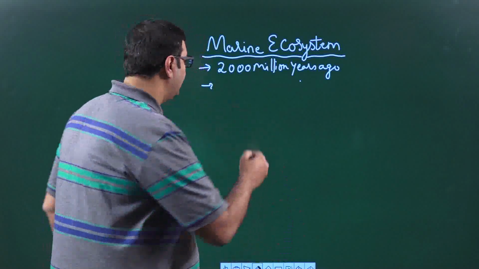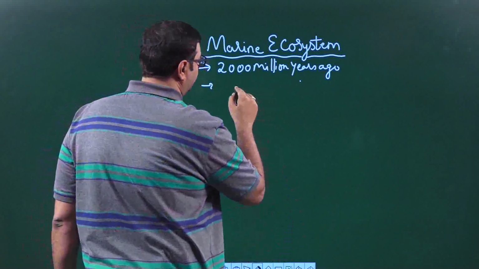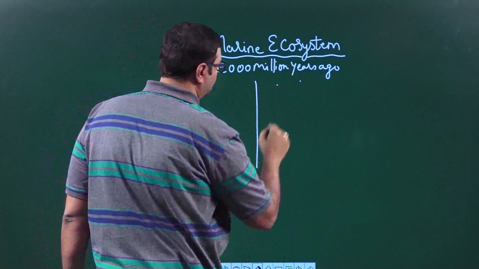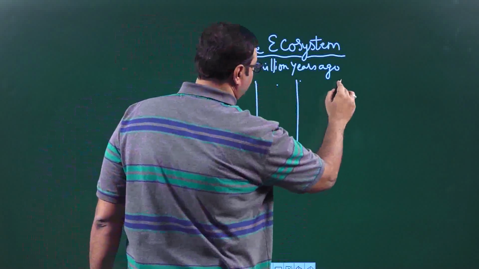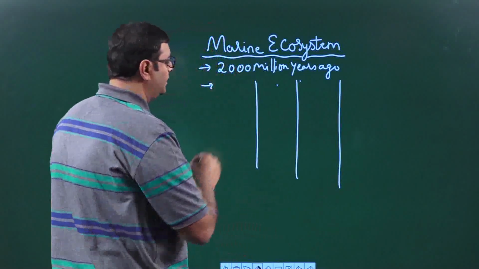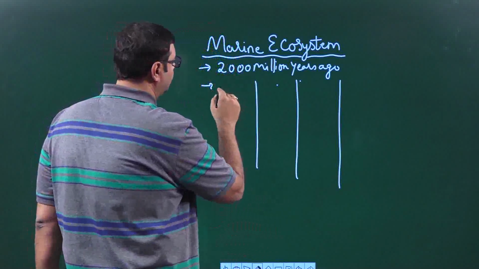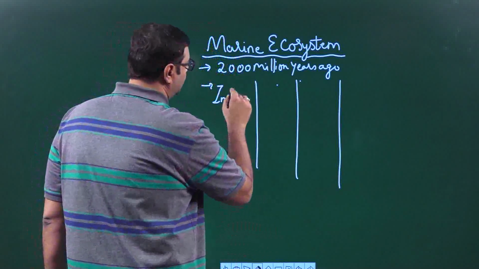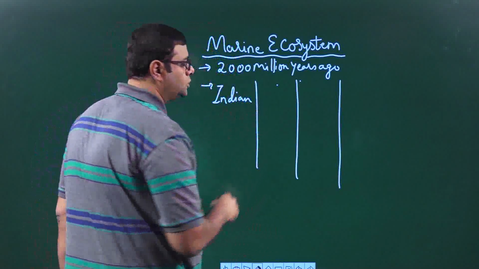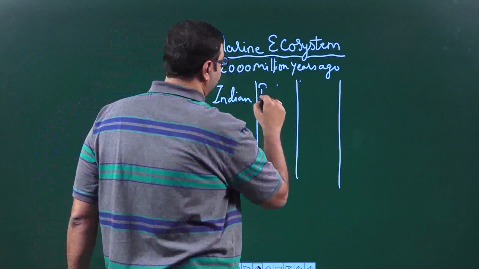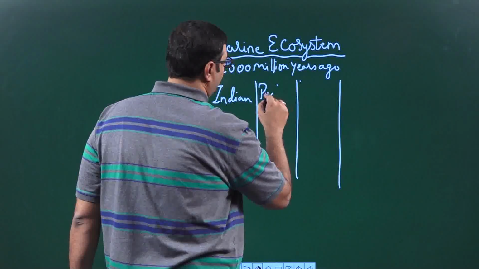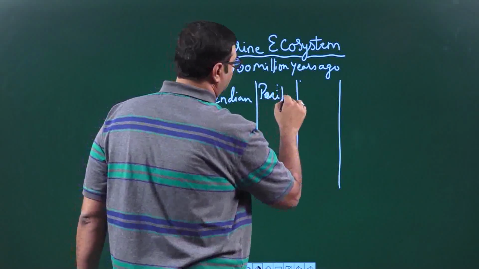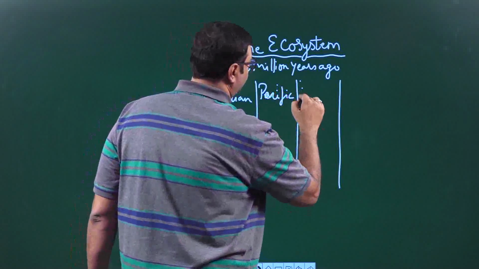If we divide the ocean parts, say for example, you have the Indian Ocean, then the Pacific Ocean, then the Bay of Bengal.